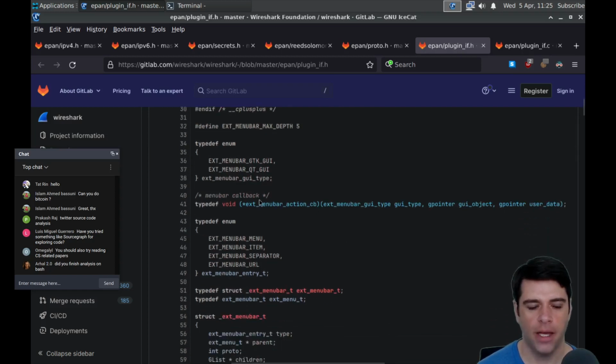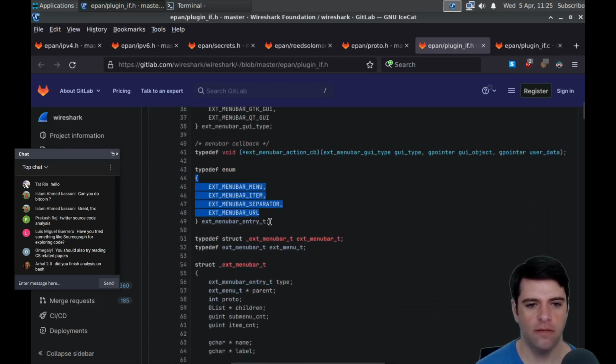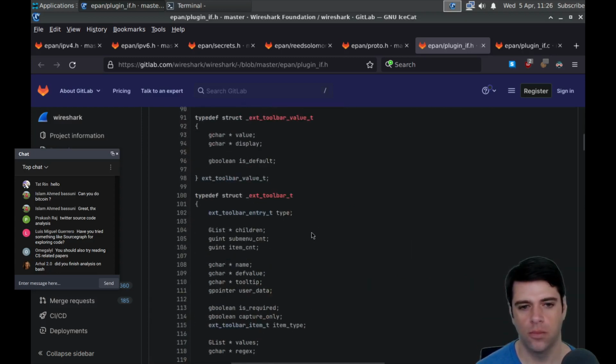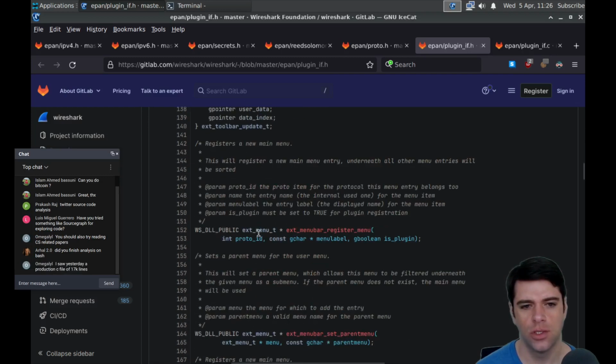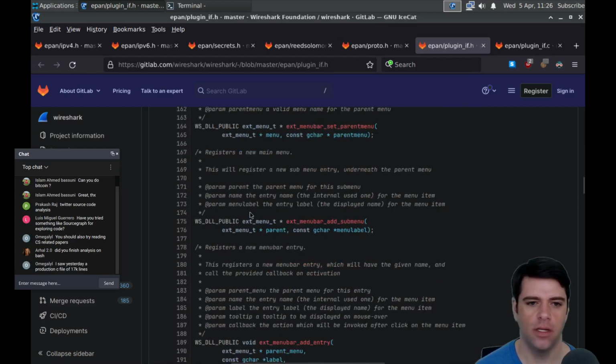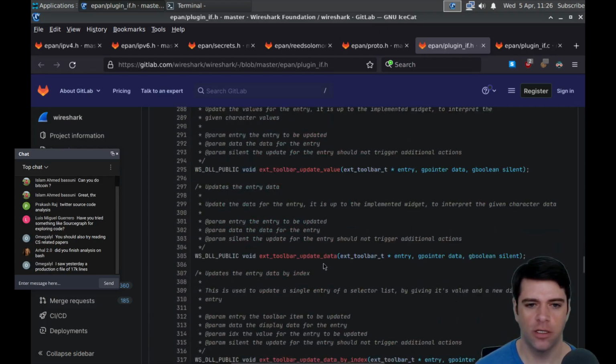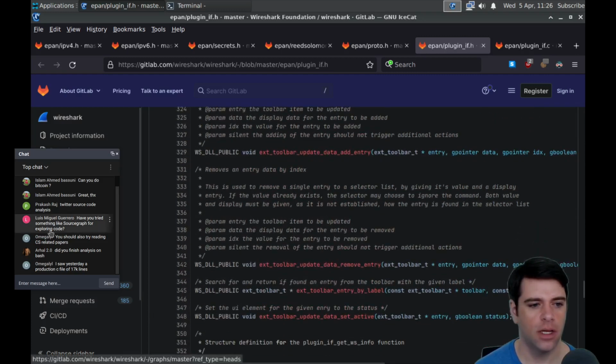We've got a menu callback, some enum for menu stuff, toolbar stuff, and we can register a new main menu, set a parent for the menu. Okay, so this seems to be mostly GUI stuff. Toolbar, etc.